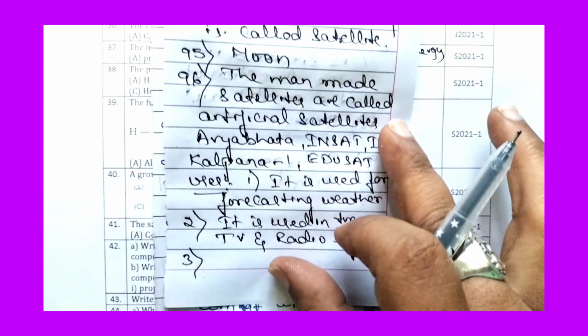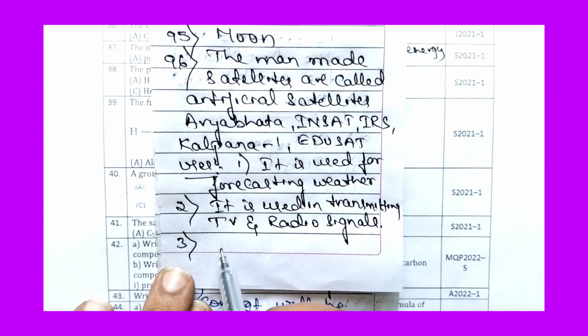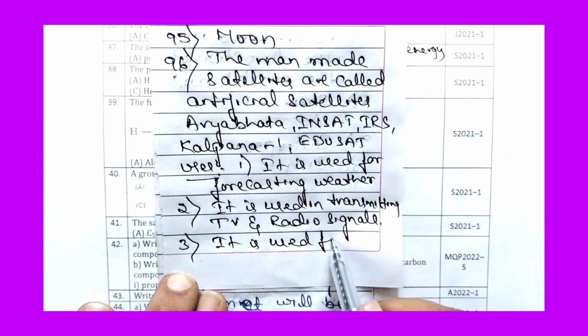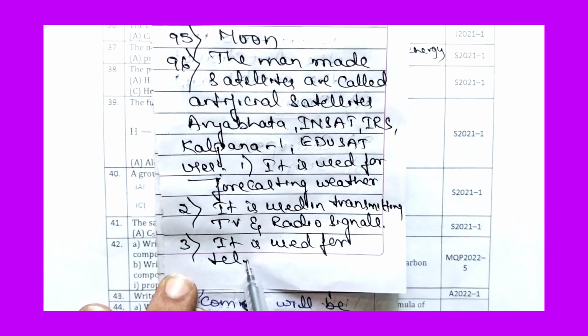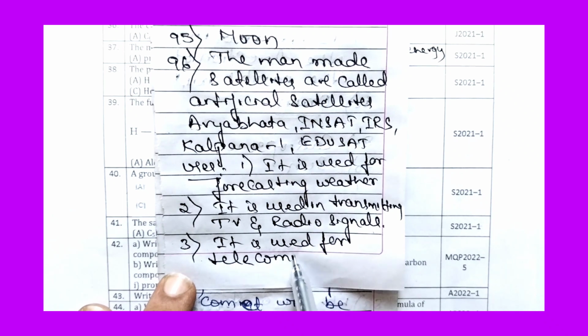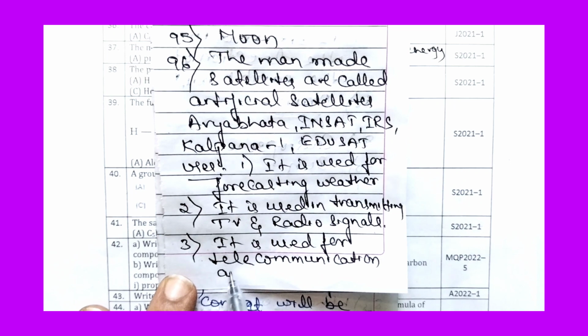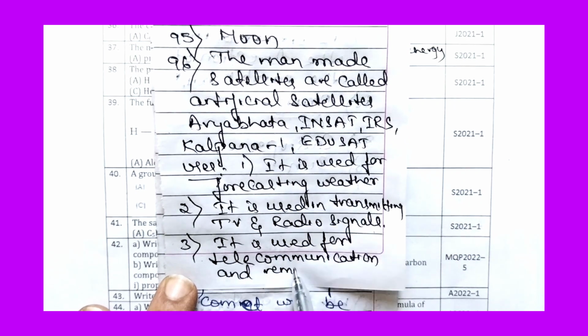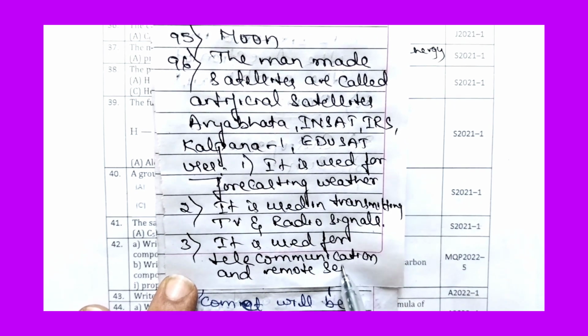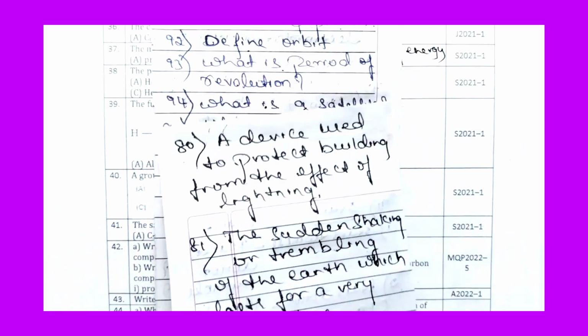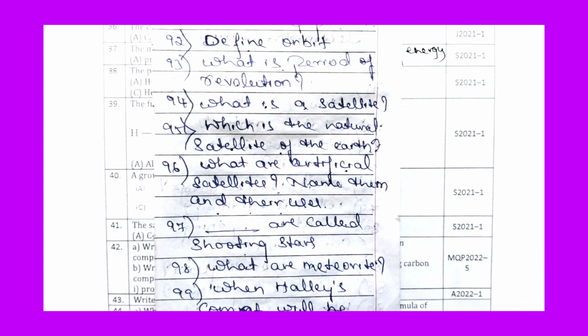The third use is telecommunication and remote sensing. So these are some of the uses of artificial satellites. Now we have completed question number 96.